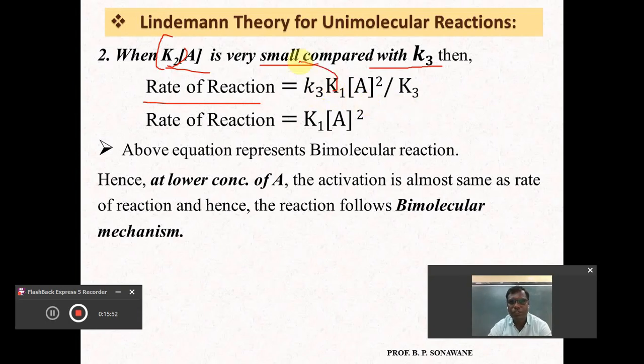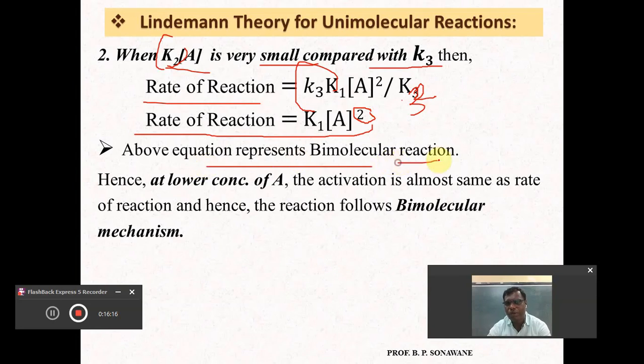So this K3 and K3 will get cancelled, and it will remain only K1 into A square. According to the rate law, the rate of reaction is directly proportional to how many molecules of reactant? Two molecules of reactant, and this equation represents the mechanism for a bimolecular reaction.